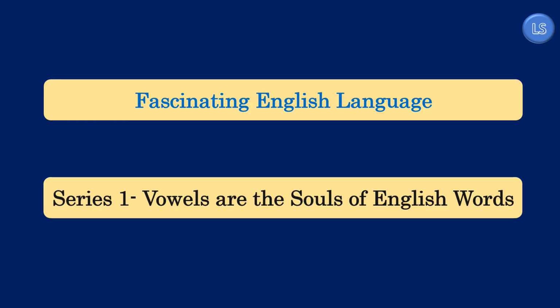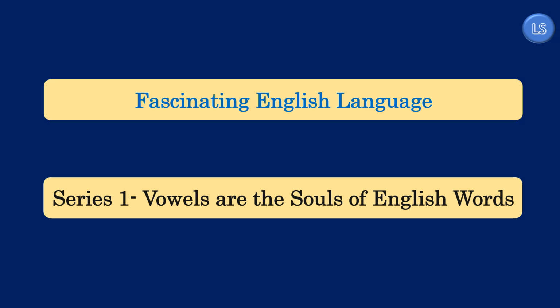English language is a very fascinating language because many of the words are fascinating by themselves. Means a same word can have multiple meanings or different words can have a same meaning. At the same time, the same word will be pronounced in a different fashion under different scenarios.